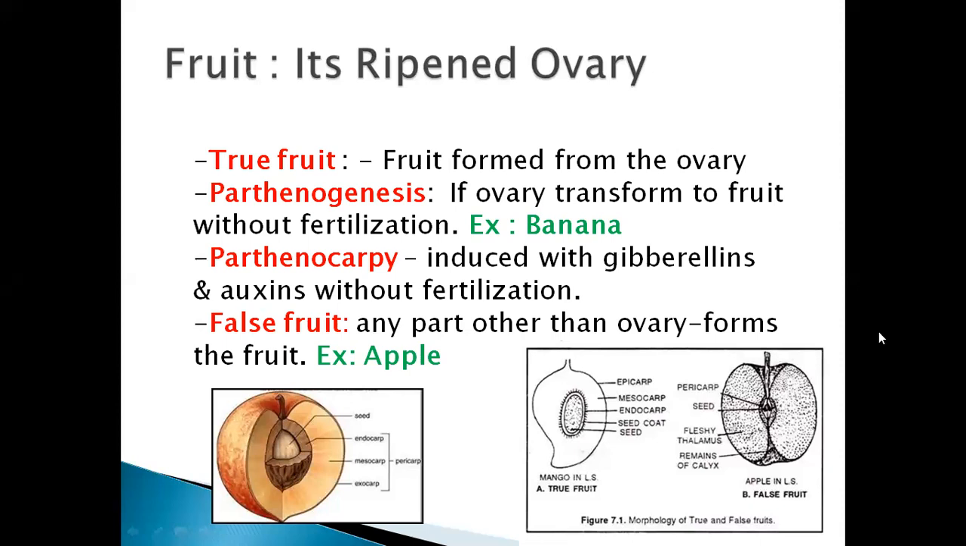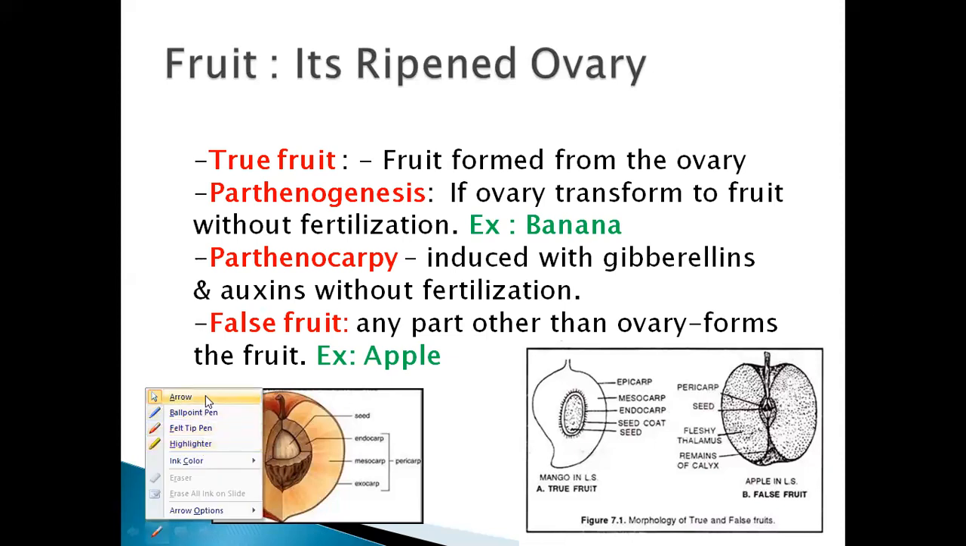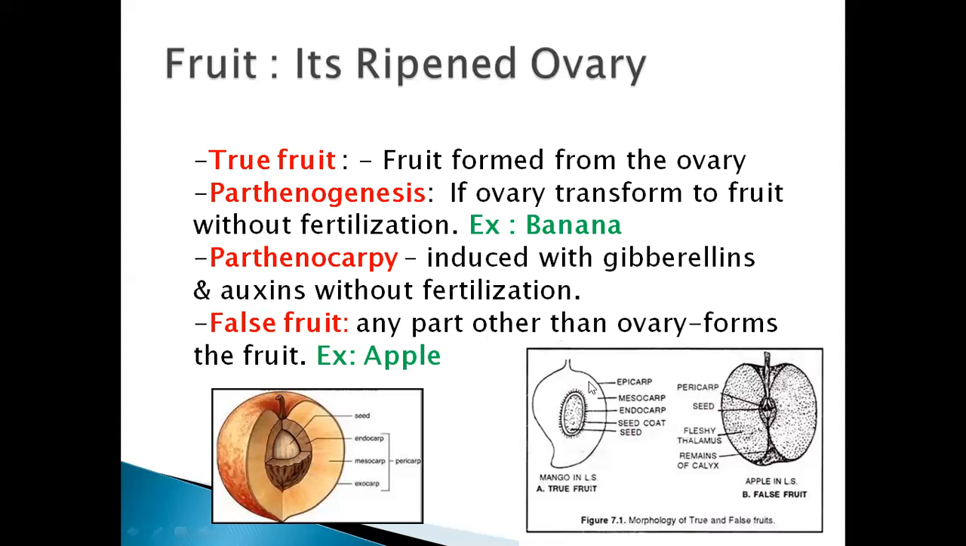rather than the ovary. So can you see, students? This is the true fruit, that is the mango. It is a true fruit which develops from the ovary, whereas the apple, you can see here, is the false fruit and it develops from the thalamus part of the flower. You know, below the ovary, the thalamus part is there.